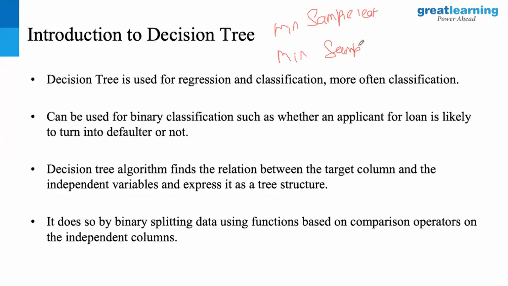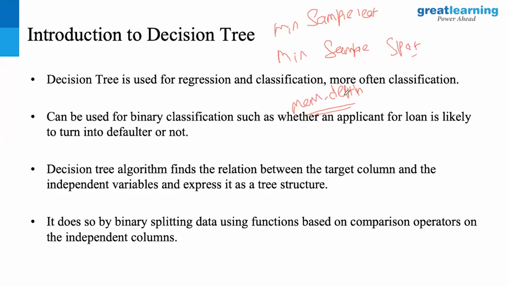Okay. So min sample leaf and min sample split were not discussed in detail, or were just given a basic idea. You have also seen one control parameter called max steps, correct? Yes, max steps. The max step is a more crude way of pruning. MSS and MSL are much better variants of it.